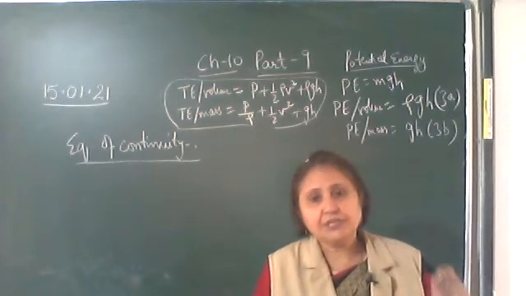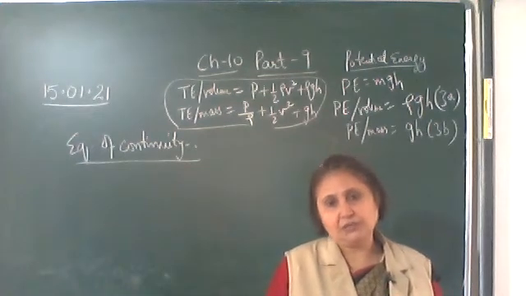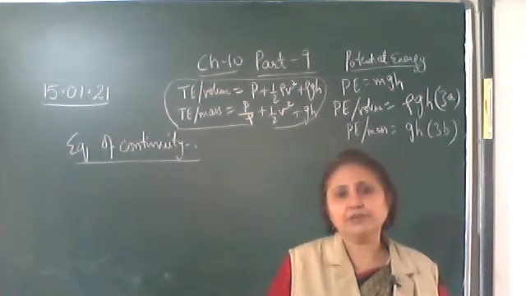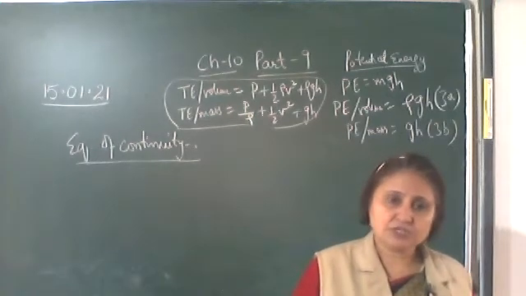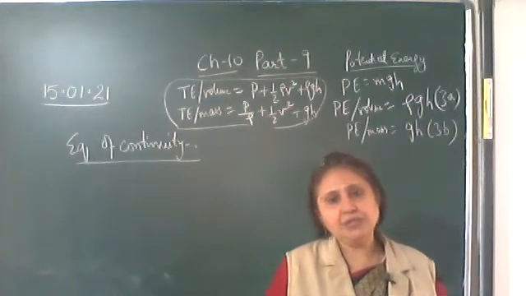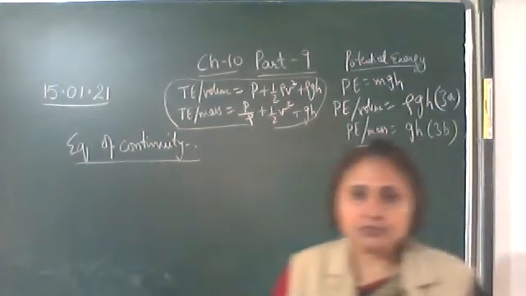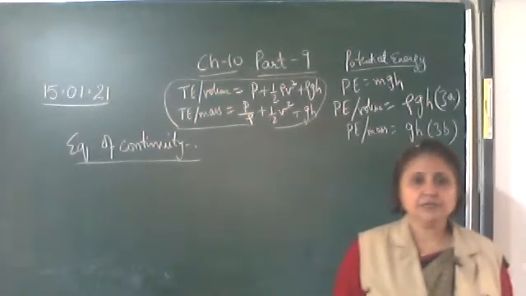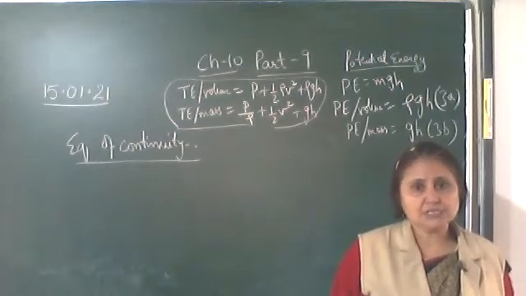So the equation of continuity states that when an ideal liquid flows through a tube of non-uniform cross-sectional area, the product of the cross-sectional area and the velocity at every point will remain constant. A into v always remains constant, where A is the cross-sectional area and v is the velocity of the liquid. At every cross-section, A into v will be constant. This is the equation of continuity, which we are going to prove also. So write down: when an ideal liquid, in the bracket write down what is an ideal liquid: non-viscous and incompressible.